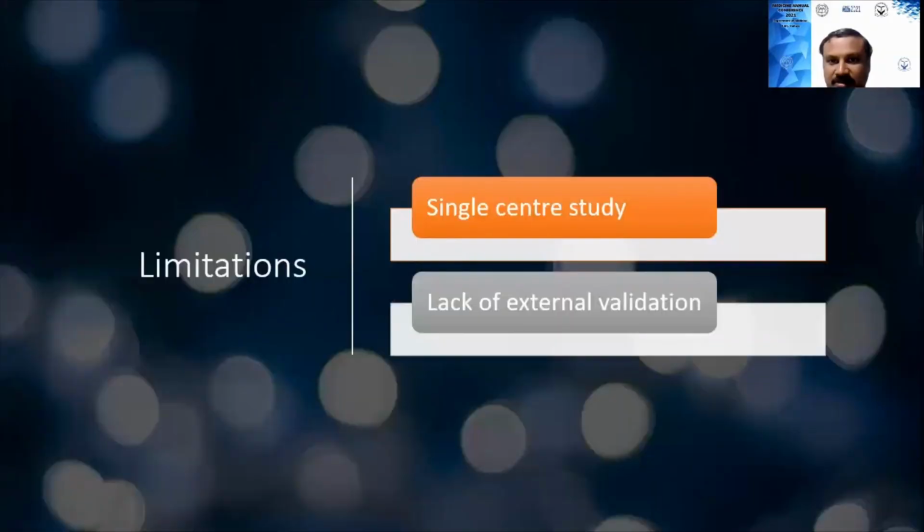These are the 32 variables which have been used in these algorithms, and it is evident that inotropes, ventilation, ICU stay, and steroids have been the most important predictive variables.